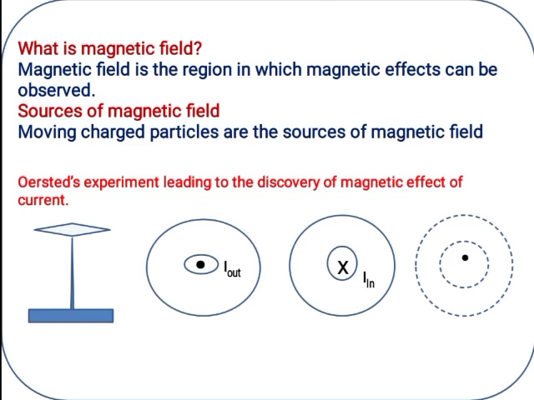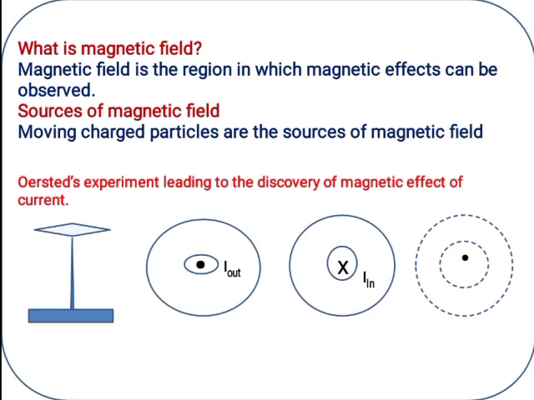Then what are the sources of this magnetic field? Moving charged particles are the sources of magnetic field. If charges are in motion, current is produced. If current is flowing through the conductor, the surrounding area acts as a magnetic field. So, all these are interrelated with each other.